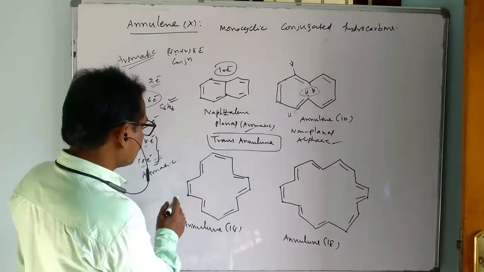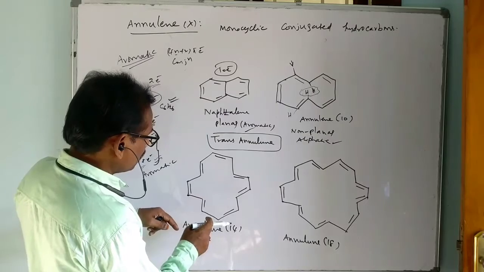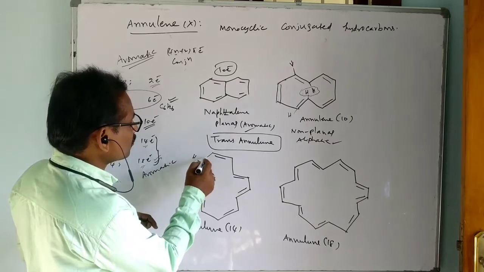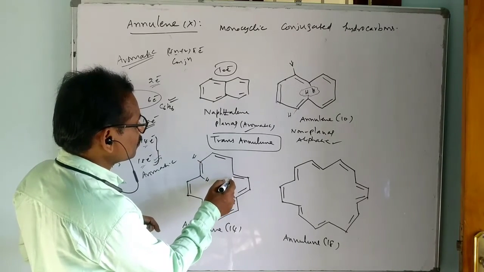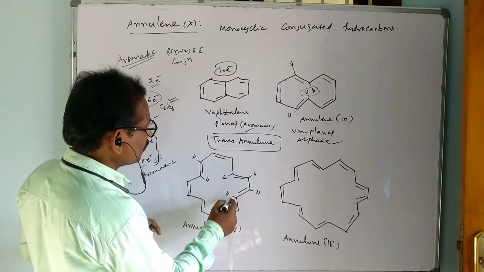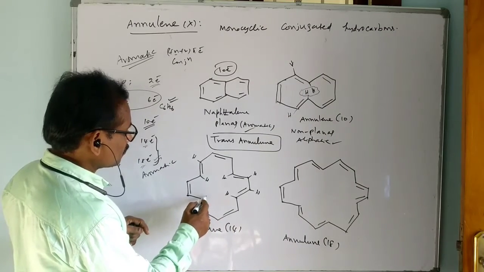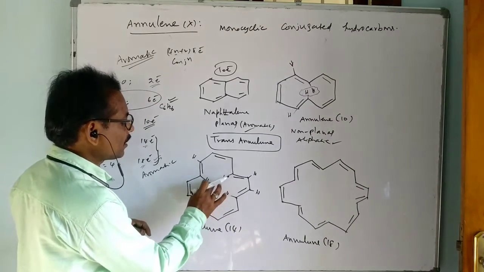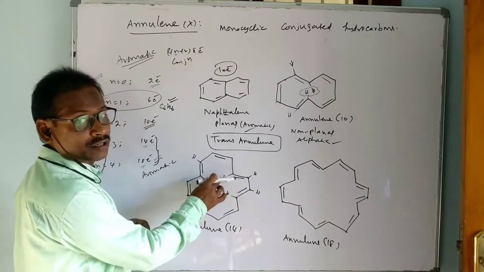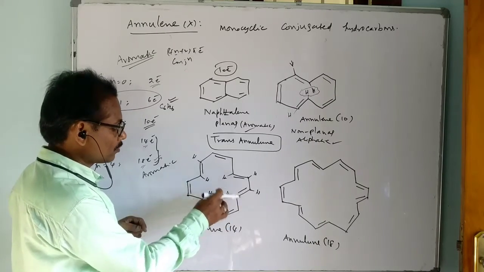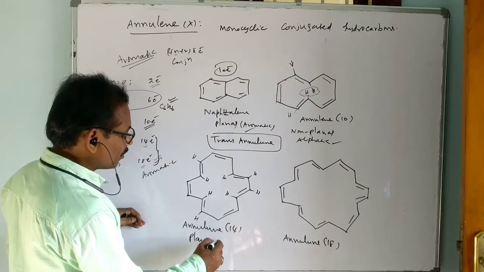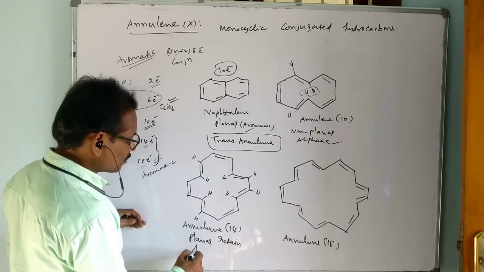If we write here that this is cis configuration, this is cis, but this is trans. So here hydrogen, one hydrogen you can put. This is cis configuration. This is a trans configuration. This is also trans configuration. This is cis. This is trans. So there are 4 hydrogens there, but there is a gap. Some sufficient gap is there between the hydrogens. That means there is no question of interactions among the hydrogens, even in transannular form of annulene 14. That makes it retain planarity. Planarity is retained. That's why it is aromatic.